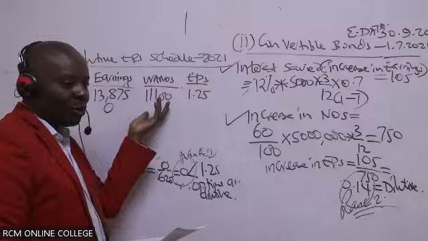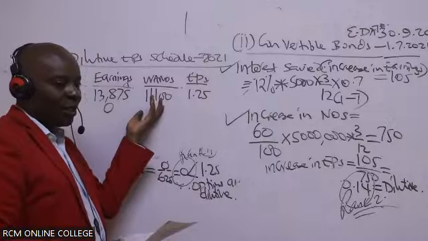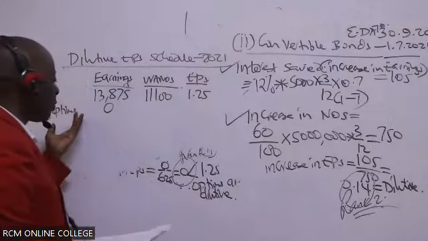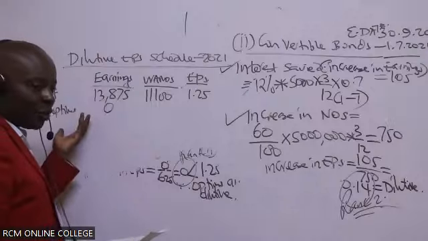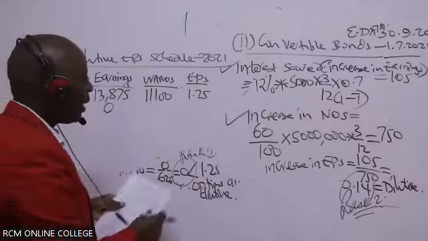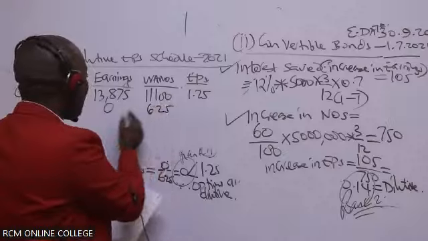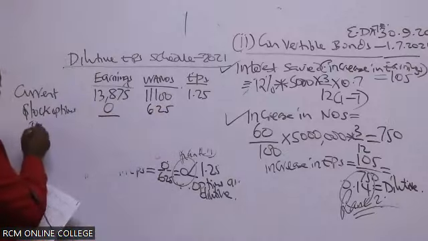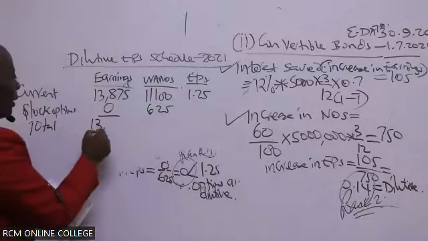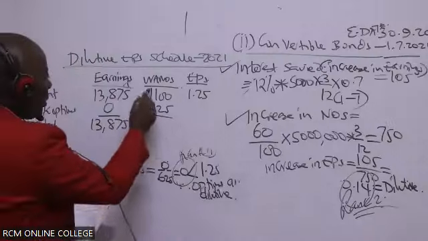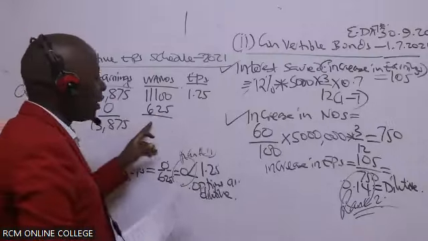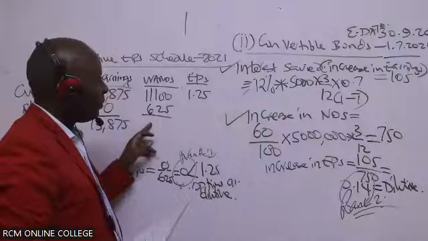Is there somebody who is able to give us the new shares coming from stock options? 625. And then give us the totals. So this gives me 13,875. This one will give me what figure? 11,100 plus 625. Give me the totals.